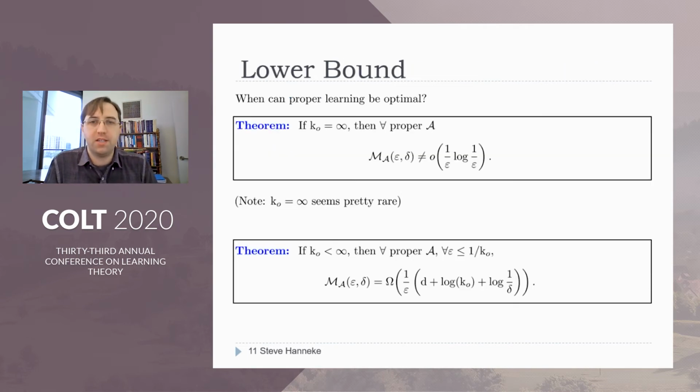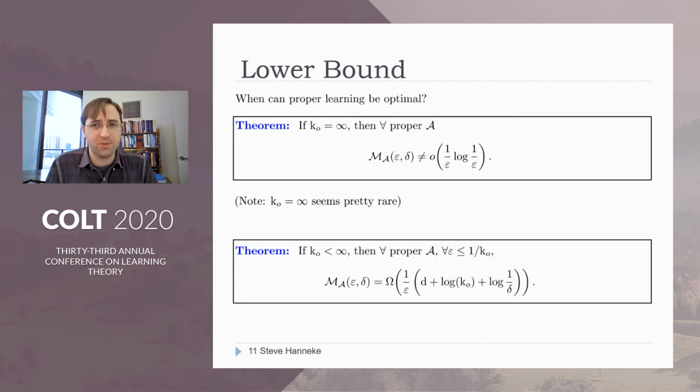Okay, so let's start with stating a lower bound. This one at the top here. What this says is if the hollow star number is infinite, then actually no proper learner can do better than 1 over epsilon log 1 over epsilon. So this means the log factor is unavoidable by proper learners whenever the hollow star number is infinite.